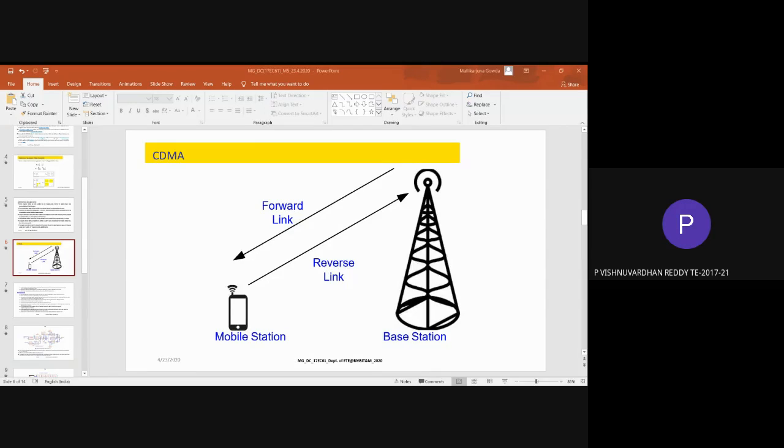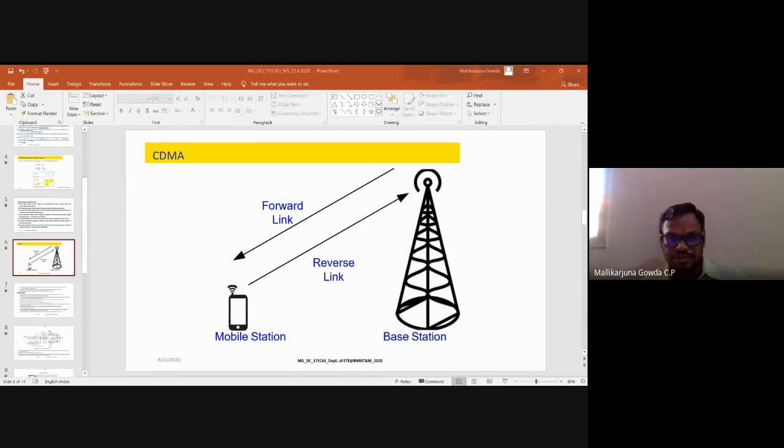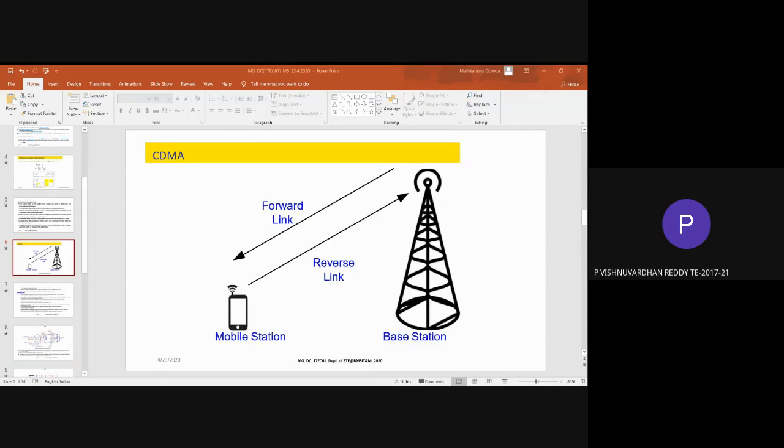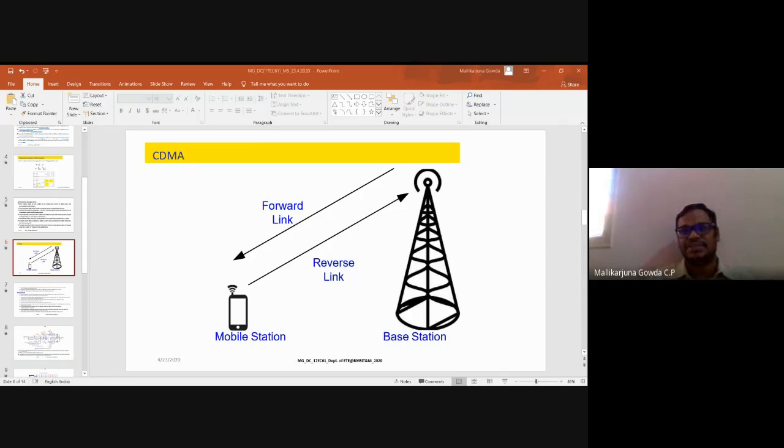Is this only the base for the current communication system, sir? Is this fundamental for current communication systems, or has the technology changed? That is a CDMA system. IS-95 is one standard.